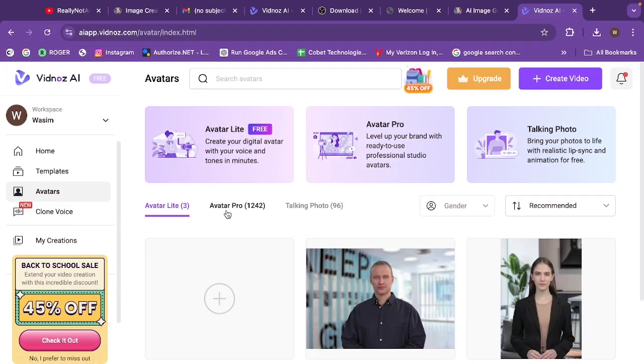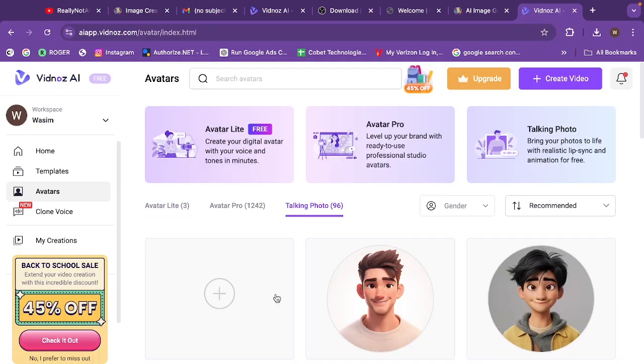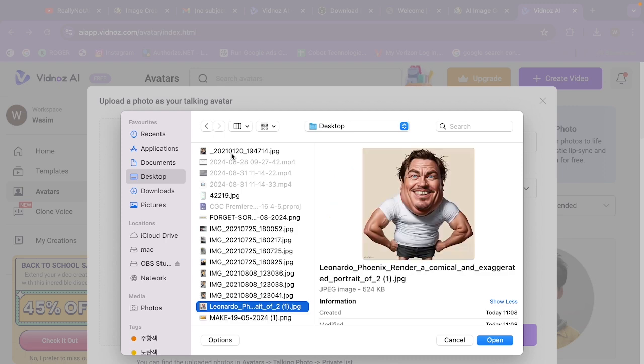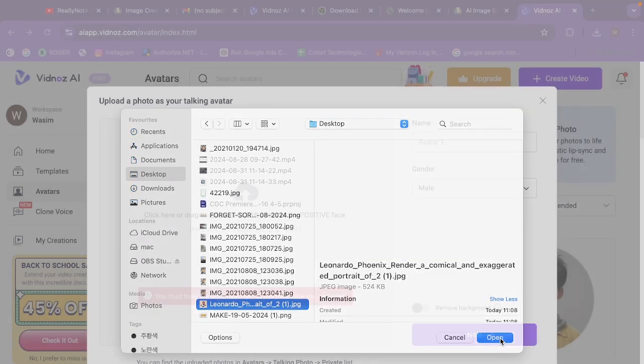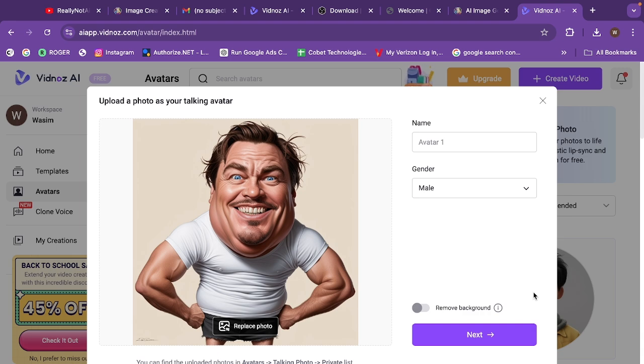Once we click on avatar, we will see an interface like this. And now we have to upload the picture we just created. Now you can see that we have successfully uploaded our picture.